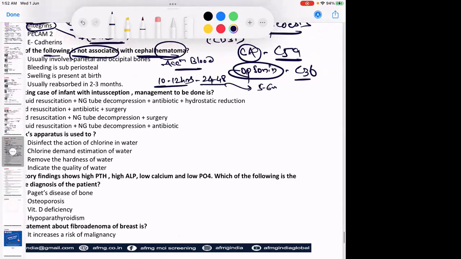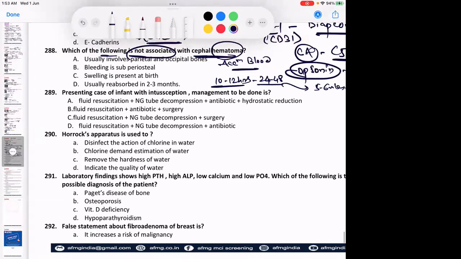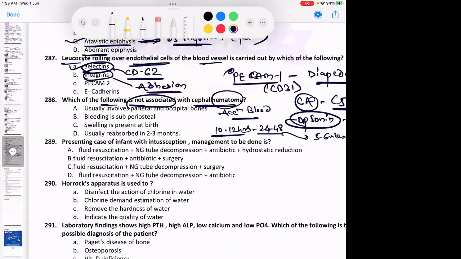It will go around by 5 to 6 weeks. No issues with this? Yes, in hematoma there will be jaundice because there would be breakdown of the RBCs leading to release of hemoglobin, and that will cause jaundice in the patient. And important, cephalhematoma will not cross the suture line.